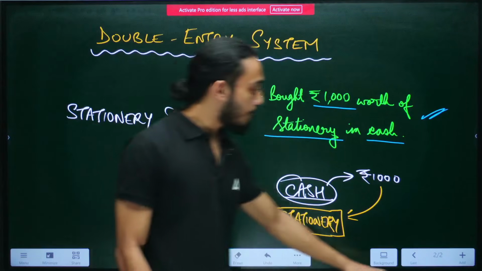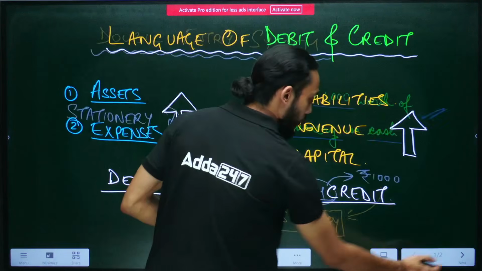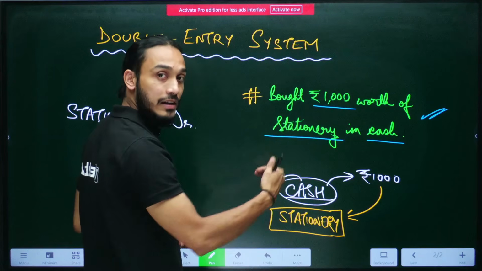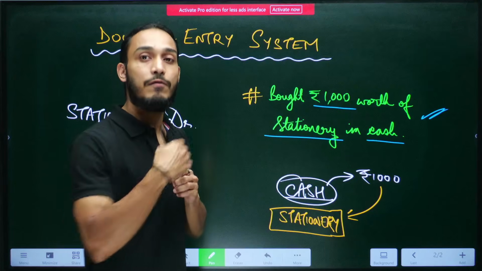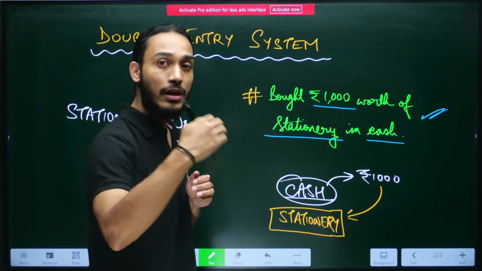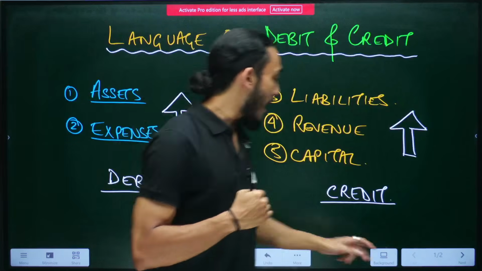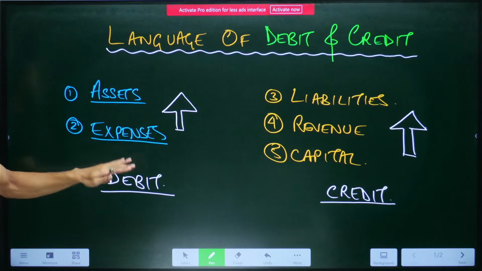And what happened to the cash element? Stationery increased in exchange of cash decreasing, right? Earlier, there was 1000 rupees more of cash in the business. Now that we have paid out 1000 rupees in exchange of stationery, the amount of cash in the business has gone down by 1000 rupees. So cash is an asset, right? When assets go up, they are debited.